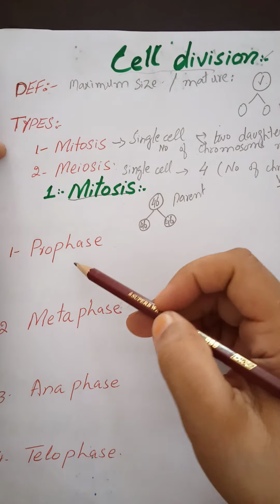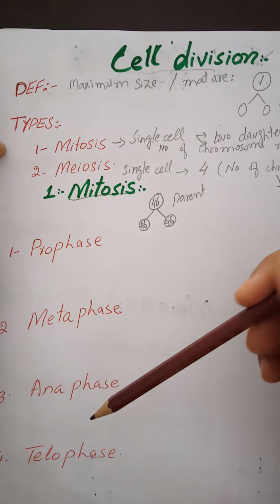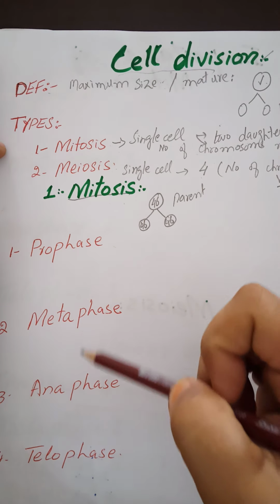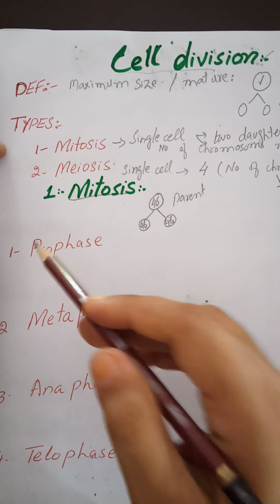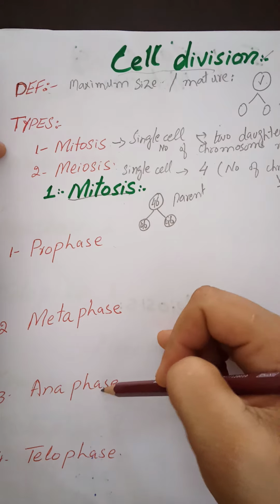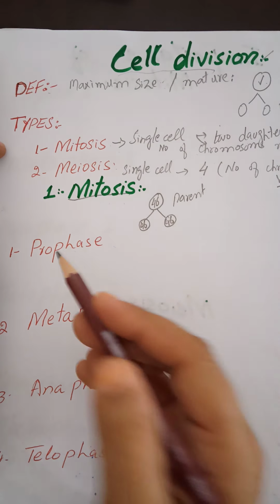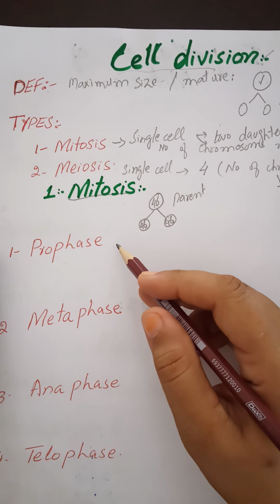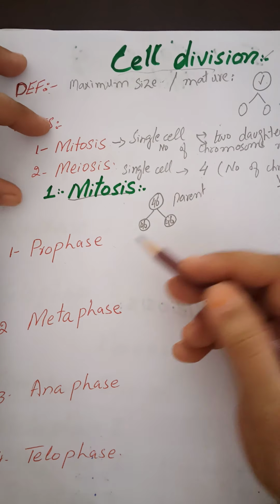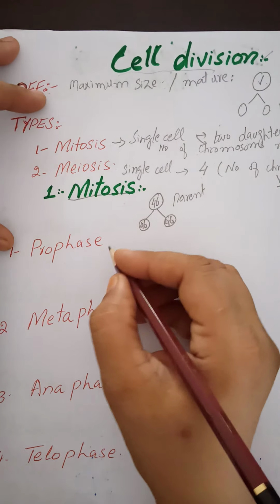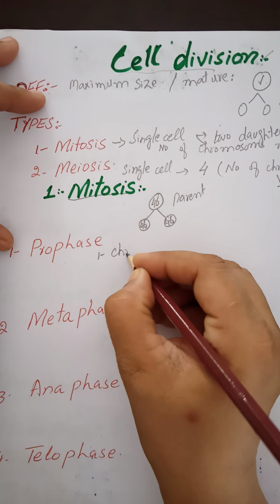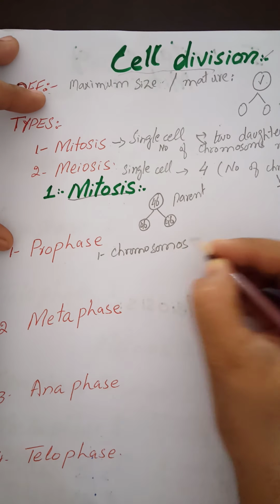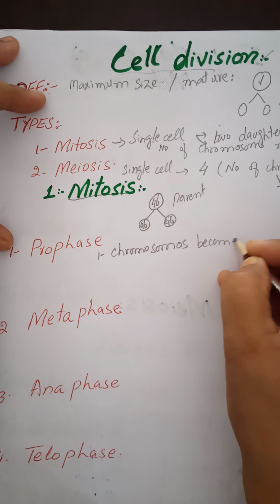Okay. So, mitosis is divided into 4 steps. Although mitosis is a continuous process, we divide it into steps for our convenience. That is prophase, metaphase, anaphase and telophase. First of all, prophase. Prophase is the first phase, or starting phase, of mitosis. In prophase, number 1, chromosomes become visible. What happens? Chromosomes become visible.